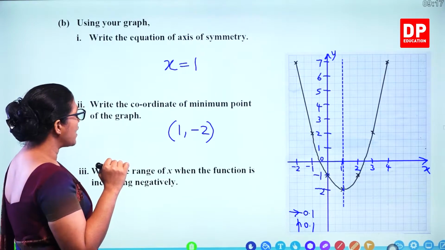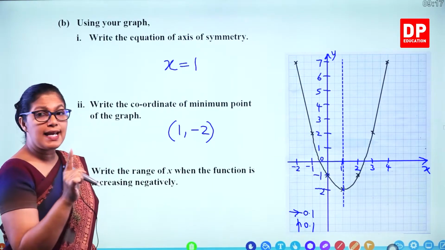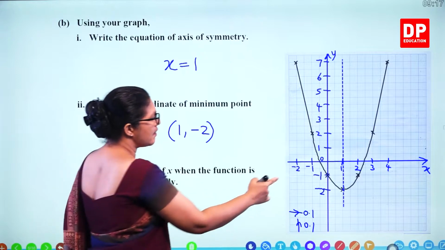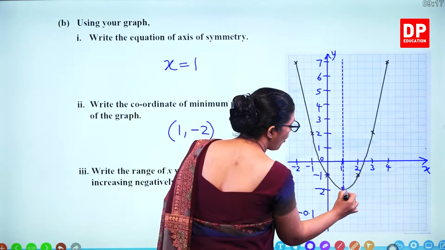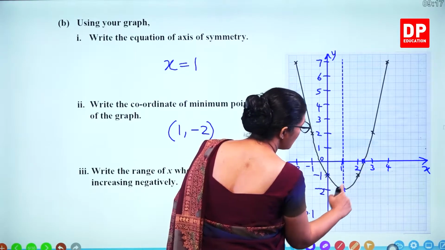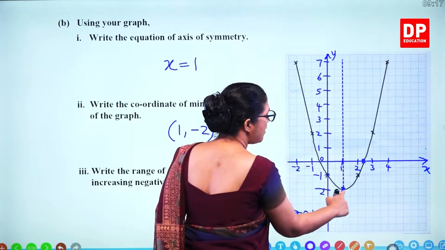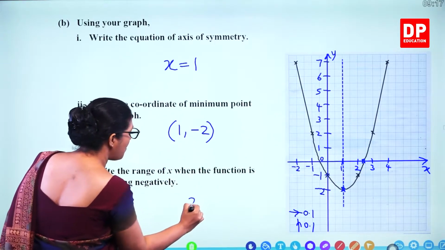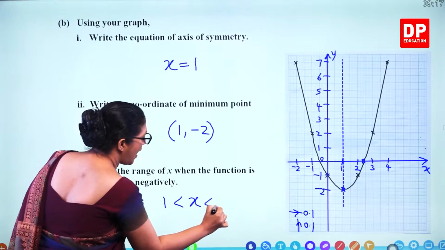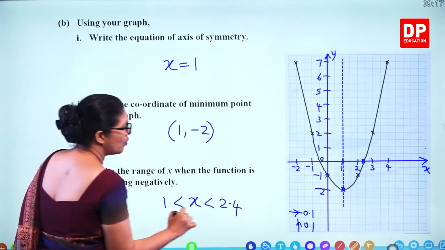Write the range of x when the function is increasing negatively. Increasing here to here. Increasing negatively this point to this point. So, that means 1 and here 2.4. So, x is in between 1 and 2.4.